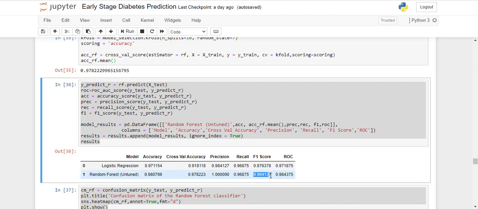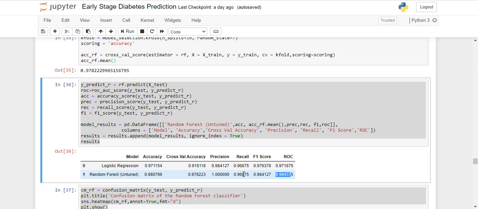F1 score is 98.4127, and ROC is also increased. So everything is increased apart from recall. And recall is how much false negative you can reduce. So I can tell you that we have a false negative of 2.